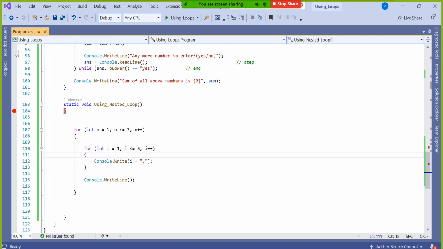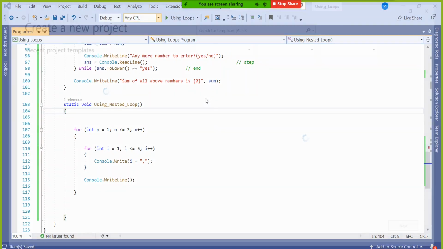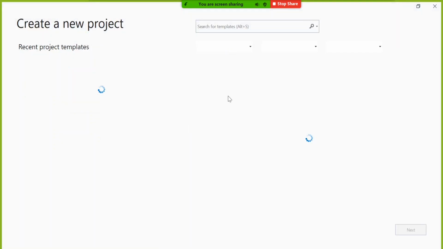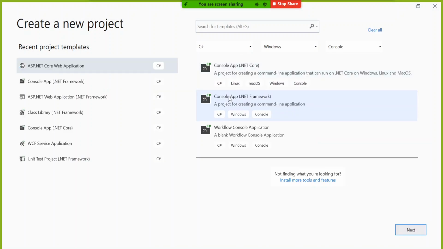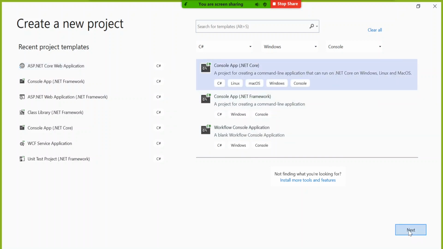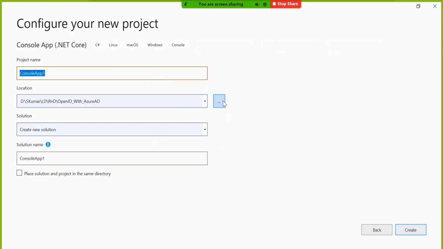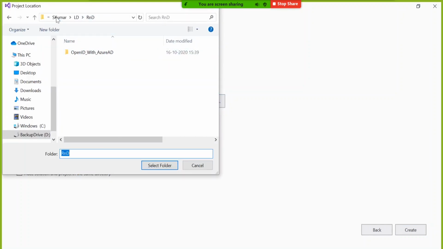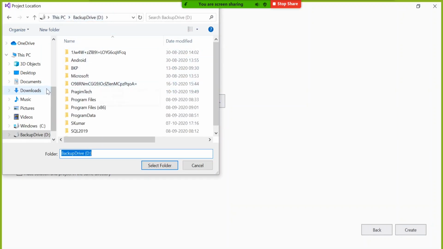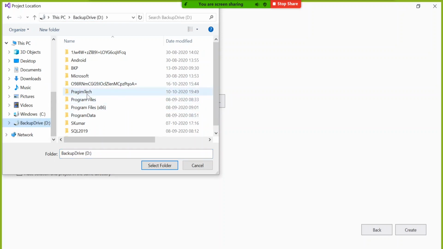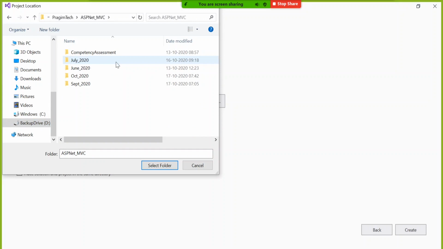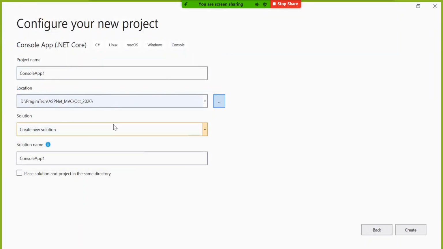I will create one more project instead of continuing in the same one. That project will have all the loop examples. Here we will implement loops with arrays. So I will name this simply using arrays. Go to your folder.